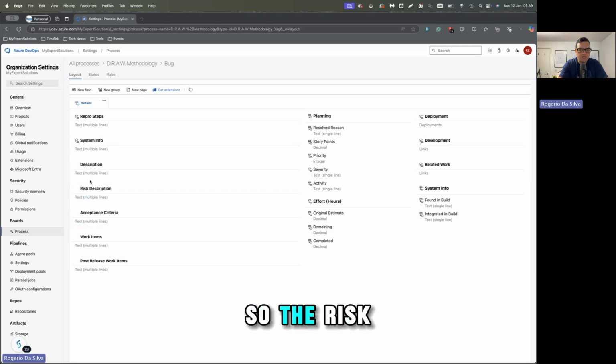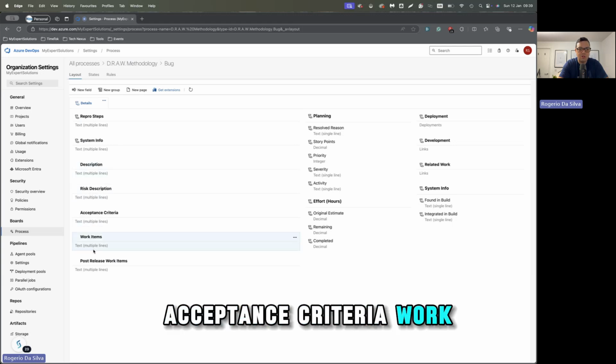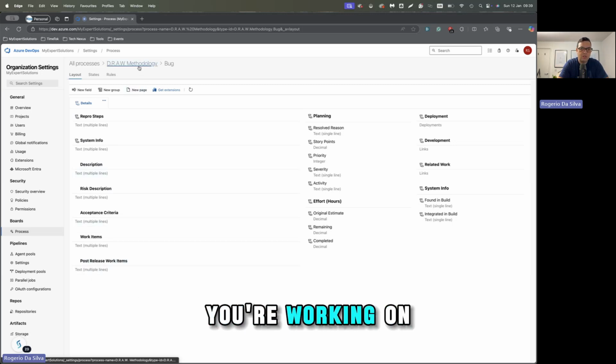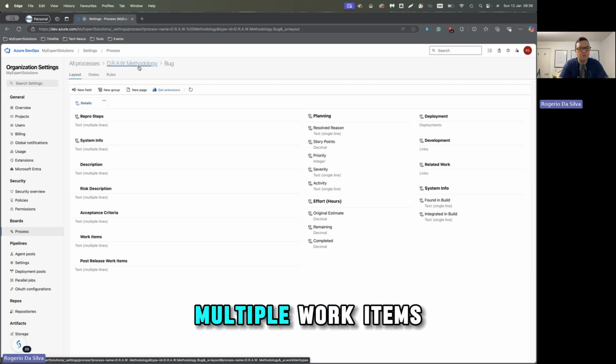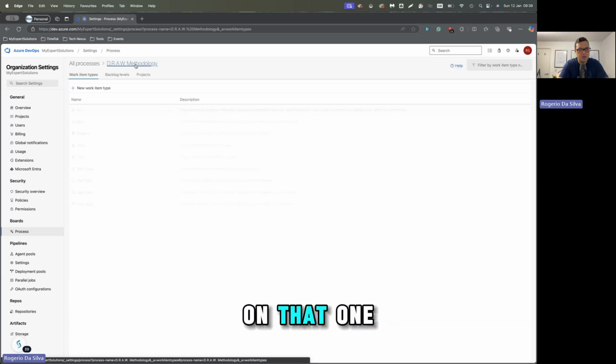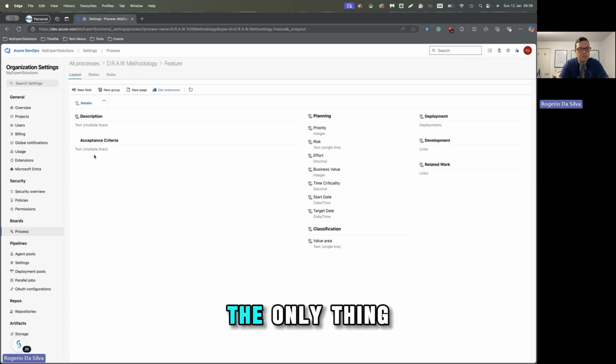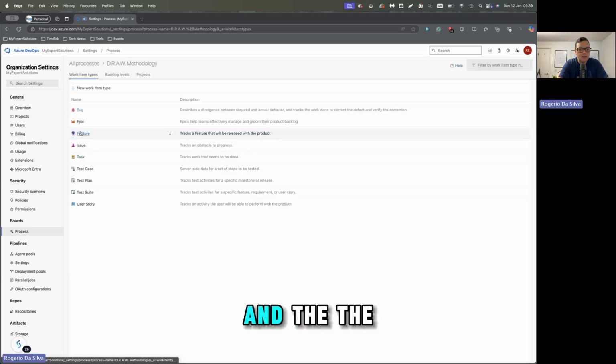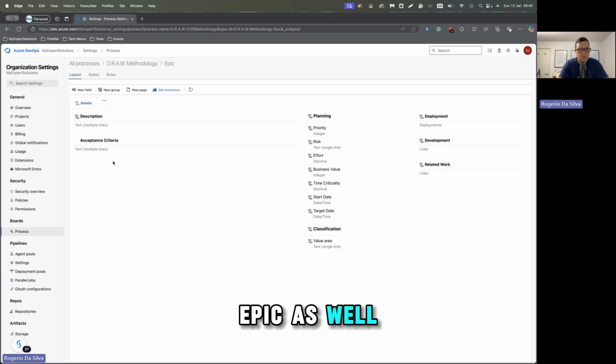So the risk description, risk acceptance criteria, work items, because the bug could be a work item, and depending on the project you're working on, instead of having multiple work items, you just focus on that one. In the future, the only thing I add is the acceptance criteria. Description is already there, and the epic as well, for an overall program.